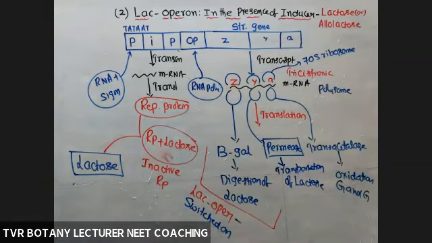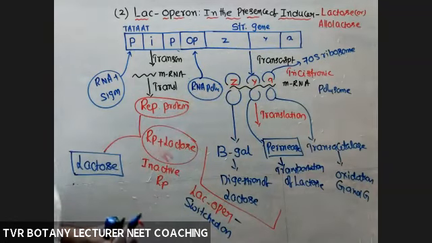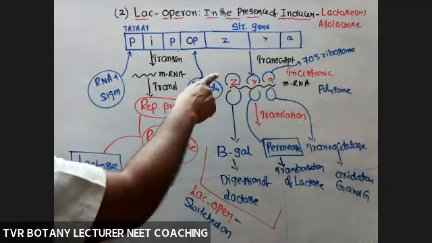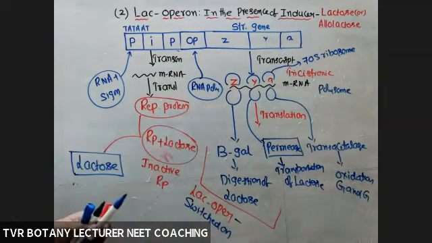If it is required, we have to switch it on. Otherwise, switch off. Like that, if lactose is available, expression of ZYA is required. Otherwise, it is not required. Okay. So here, regulation of gene expression is at the transcriptional level.